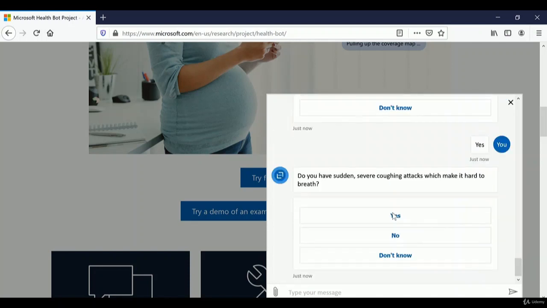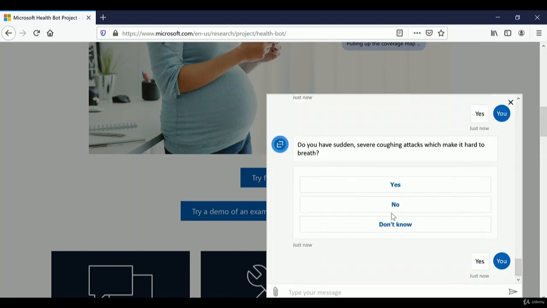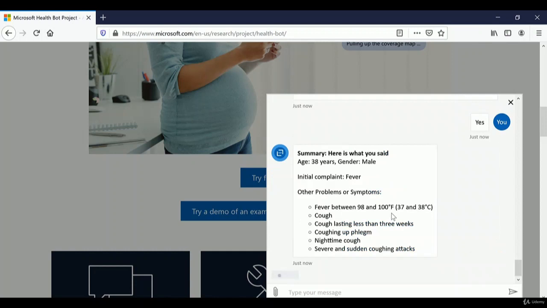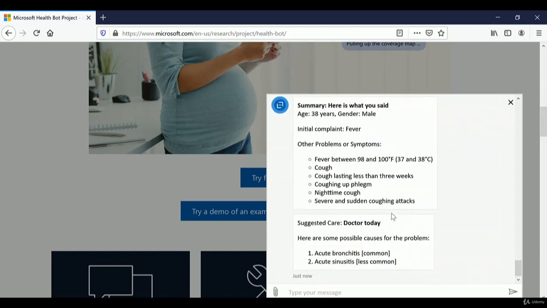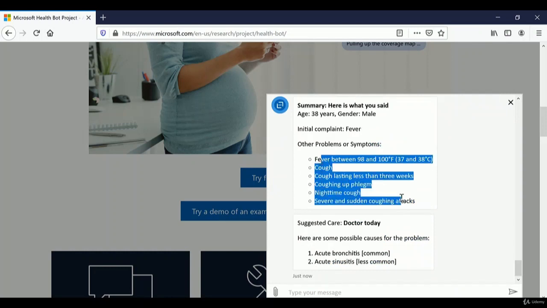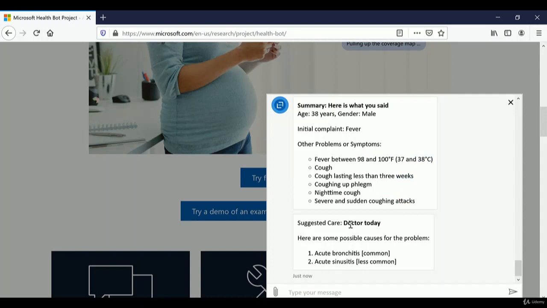Yes, it's asking me something, and I'm just giving it an answer so that it can give me an analysis report. So this is a report generated by the bot for me. These are the symptoms I have, and it suggests that I meet a doctor today. These are the possible things I can have. So this is also very beneficial.